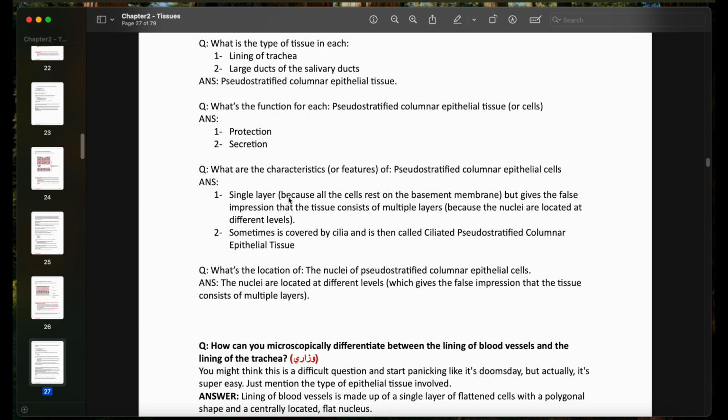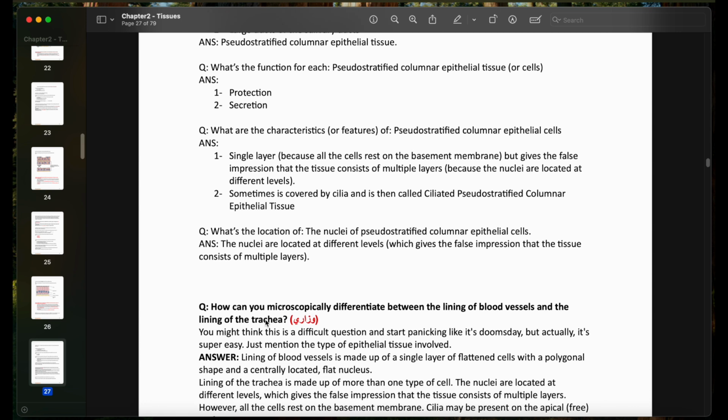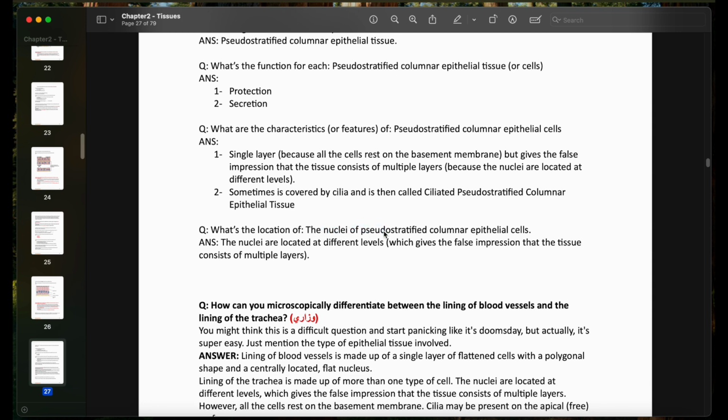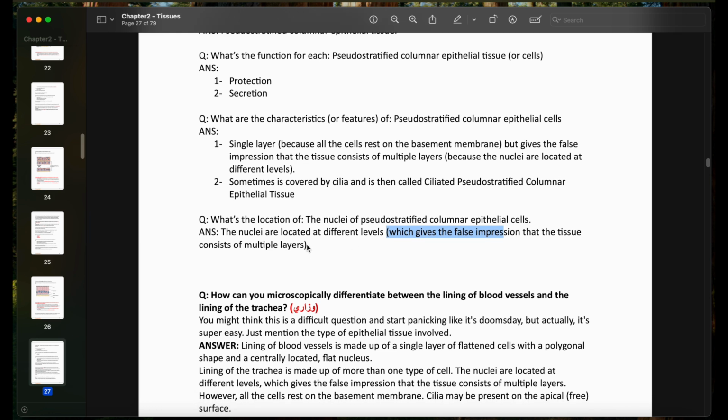And second, sometimes it is covered by cilia and is then called the ciliated pseudostratified columnar epithelium. And if they ask you about the location of the nuclei, they are located at different levels, which gives the false impression that the tissue consists of multiple layers.